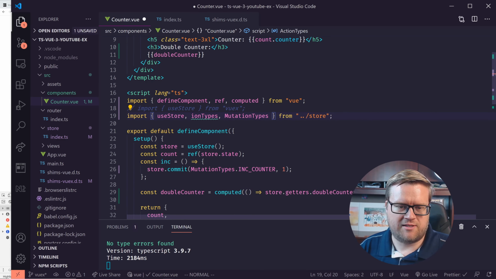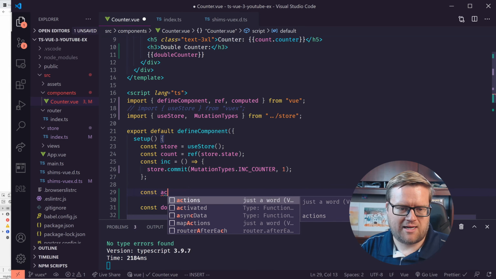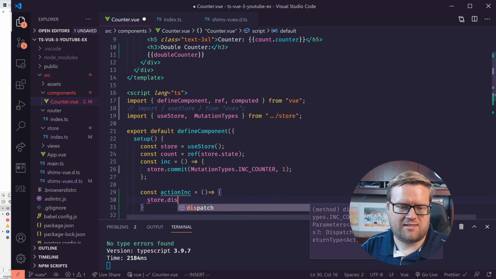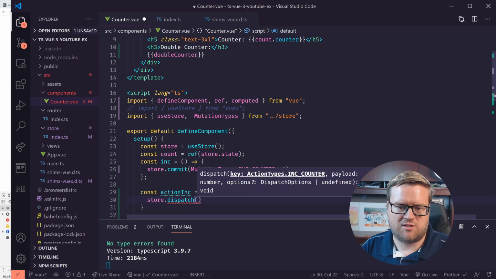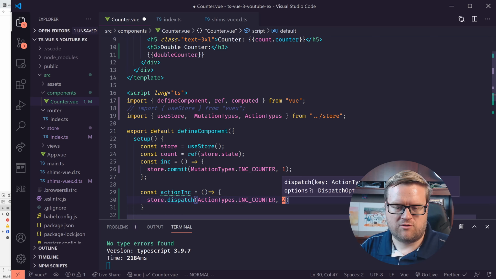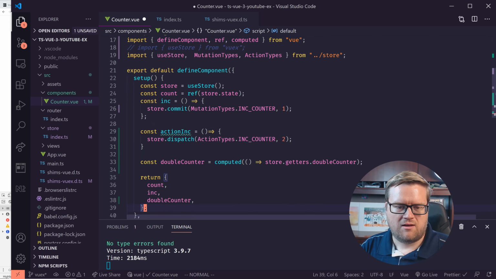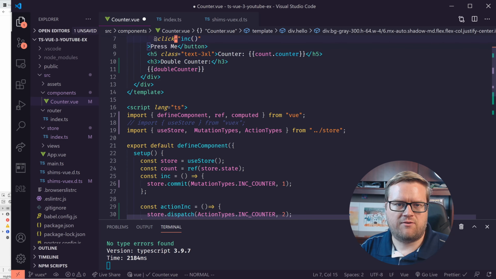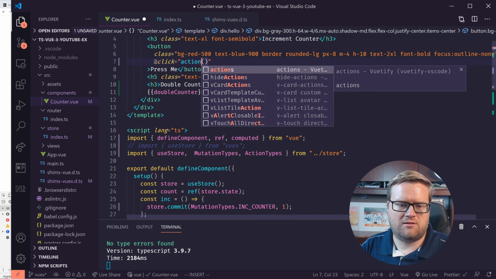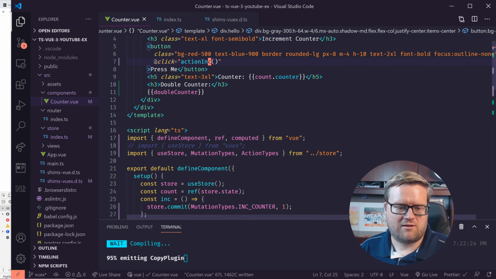By the way, it's giving me an error in this action types because I didn't use it. I could create another one called like action inc. Let's see if we can get that one working. So this would be like store.dispatch, and once again we have types on the store. So now we use our action types dot increment counter, and we can increment this one by 2, and then return this action inc, and then instead of adding it by 1, we can add it by 2, and we can do that by doing this. We can do action inc. Is that what I called it?